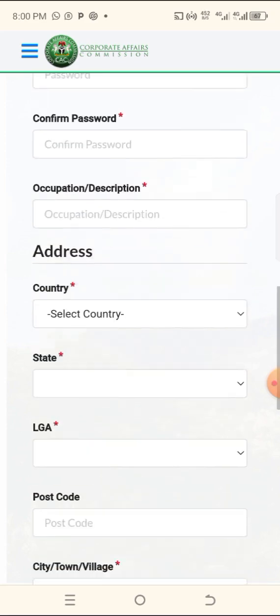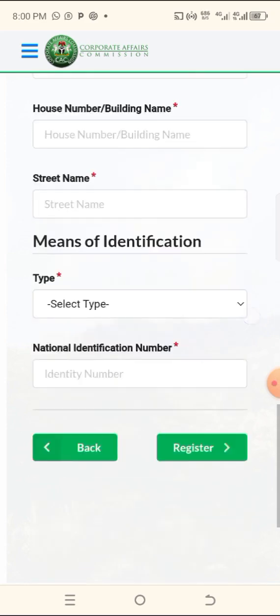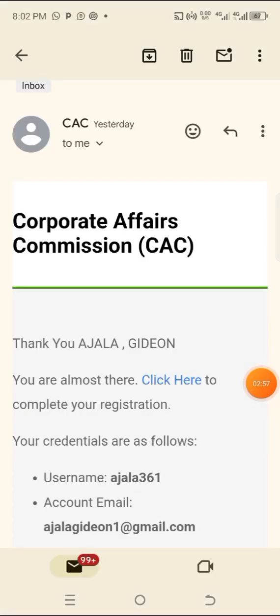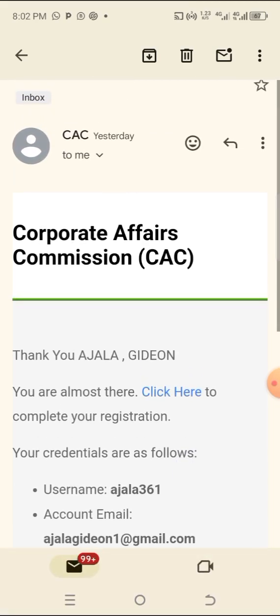So after here now, they are going to send you a message to your email. After you click register, you have filled every information. So after that, they will send you a message to your email. What you need to do is to go back to your email. So this is my email. What I need to do is to click on this, click here.